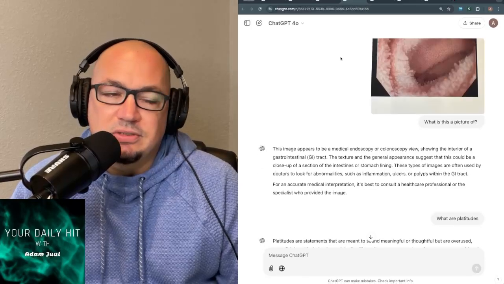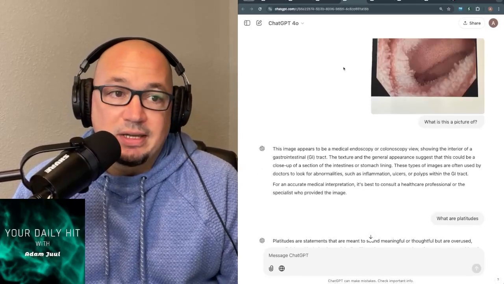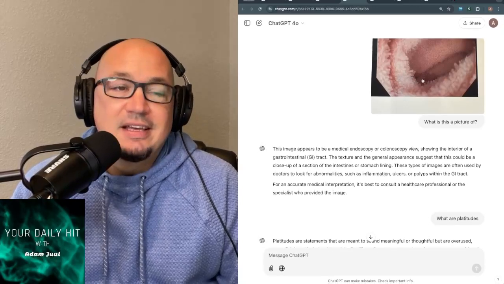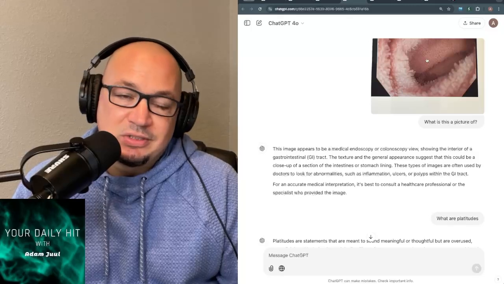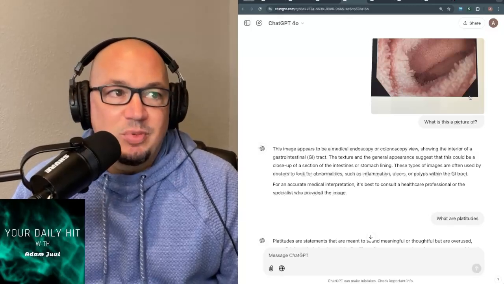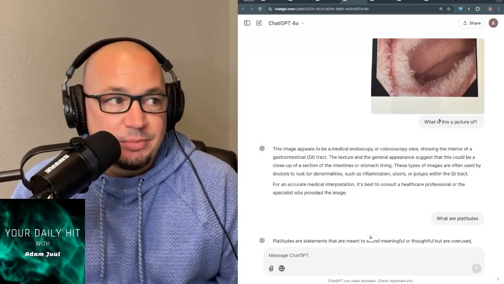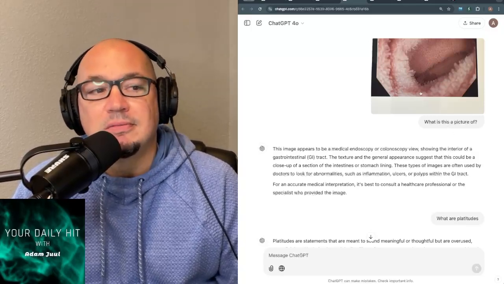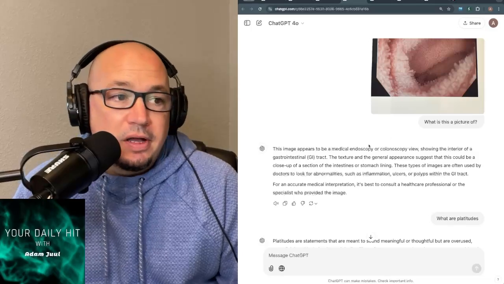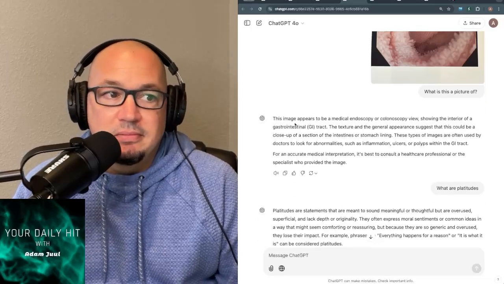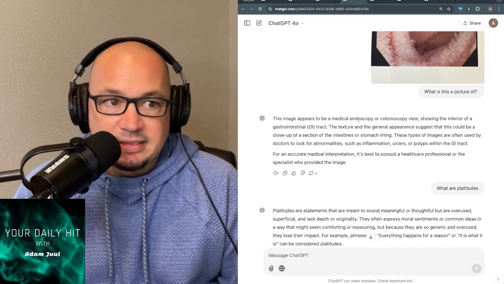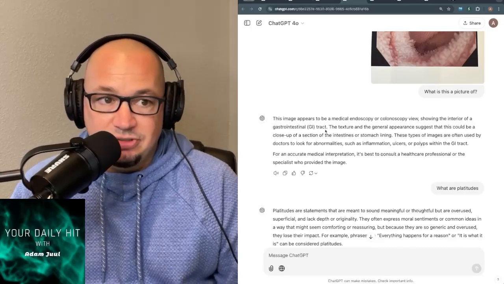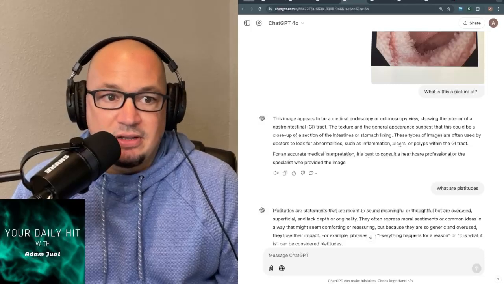Here was another one that I thought, oh my gosh, I can't believe ChatGPT gets this. My wife had a colonoscopy recently, and this was one of the pictures of it. Sorry if that's gross to you, but I wanted to see what ChatGPT did with it, so I took a picture. I said, hey, what is this of? I would never know. And it goes on to say, this image appears to be a medical endoscopy or colonoscopy view showing the interior of the GI tract. And then it goes on and talks about some things.